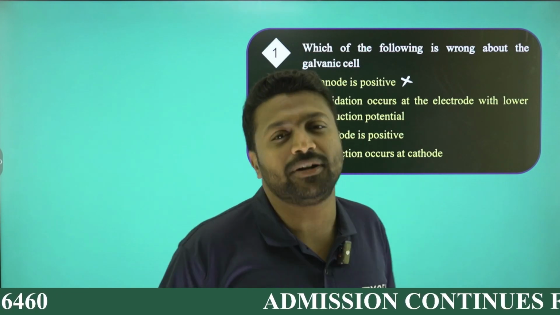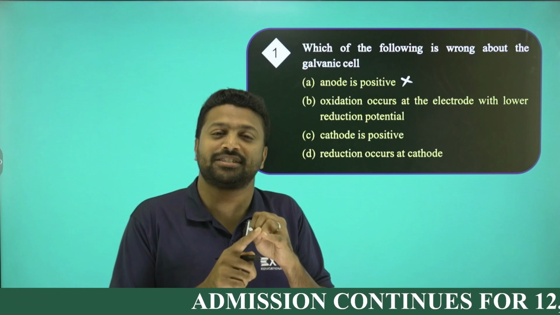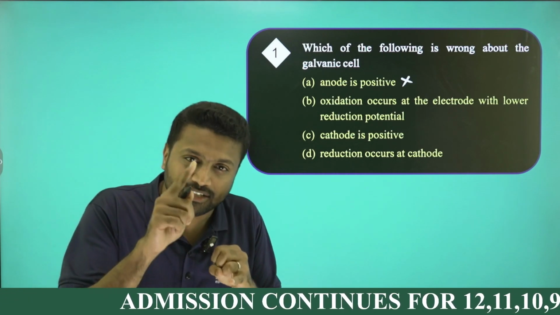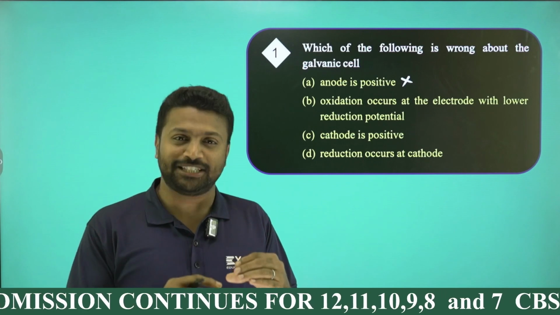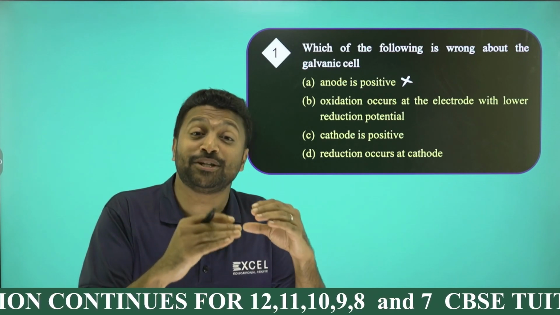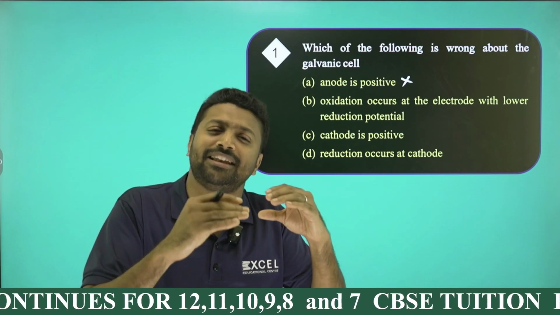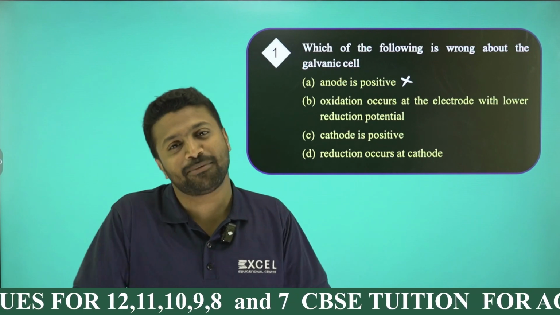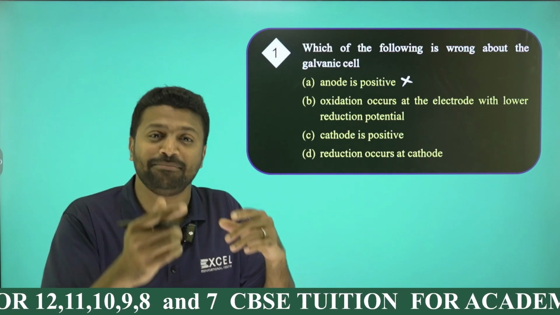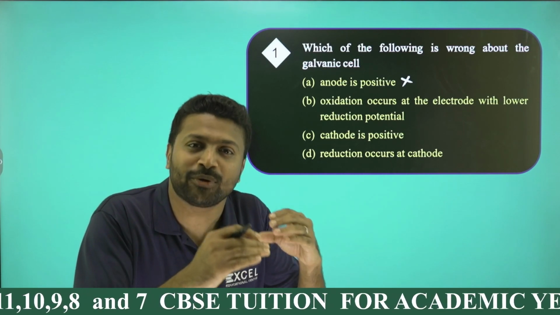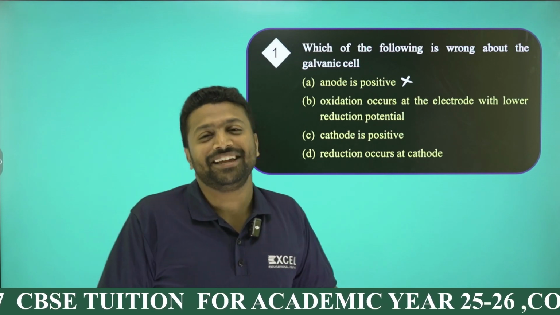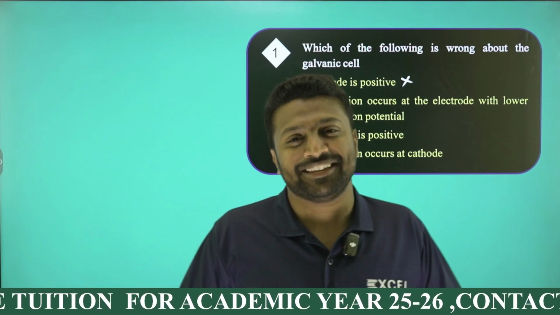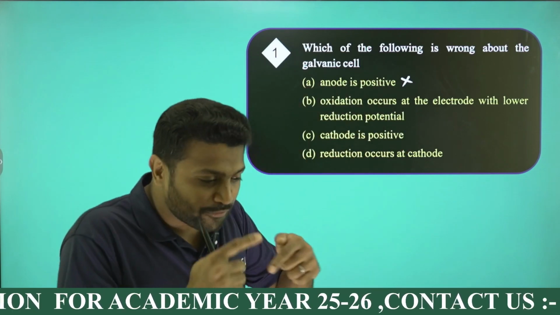The tendency to undergo oxidation is called oxidation potential. Tendency to undergo reduction will be called what, guys? Reduction potential. If oxidation potential is high, tendency to undergo oxidation is high, so they will easily undergo oxidation. Same logic: reduction potential is high means tendency to undergo reduction is high, so they will easily undergo reduction. So one more thing for you, right?